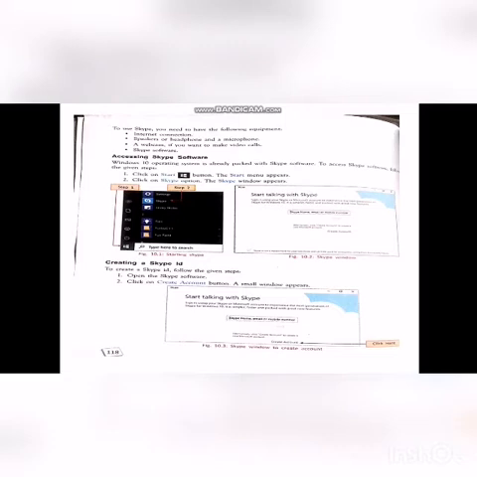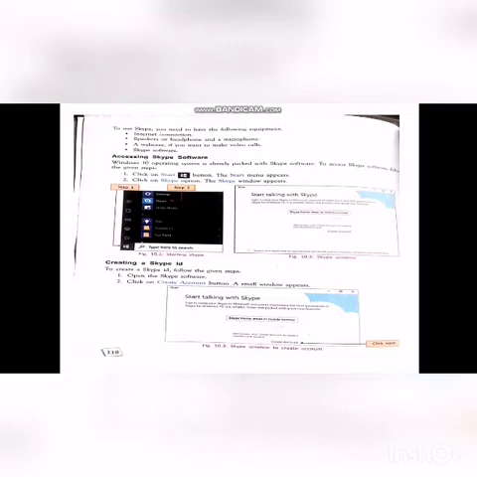First, accessing Skype software. Here, the Windows 10 operating system is already packed with this Skype software. So, to access this, follow the given steps. First, you click on the start button. The start menu appears. There you have the Skype option. You click on it, and the Skype window appears.